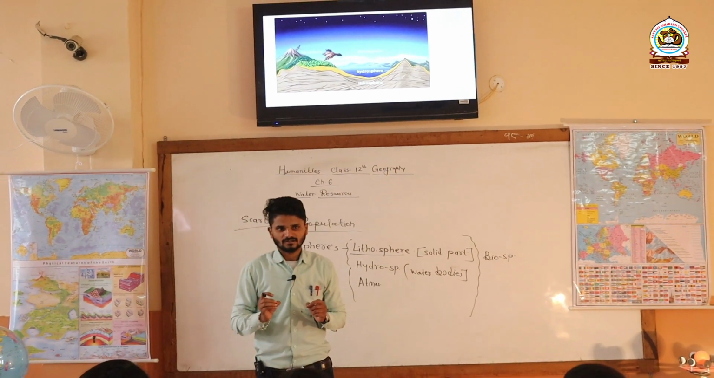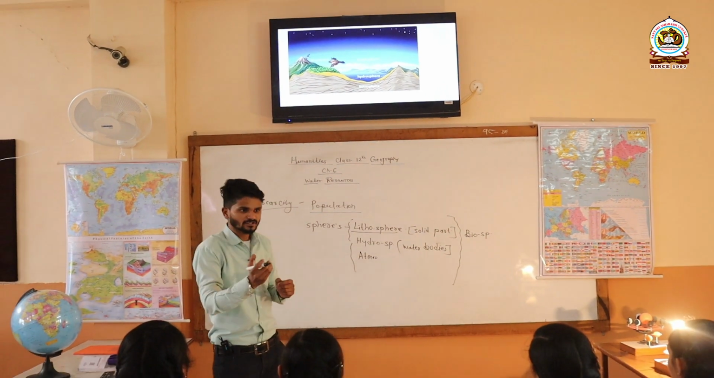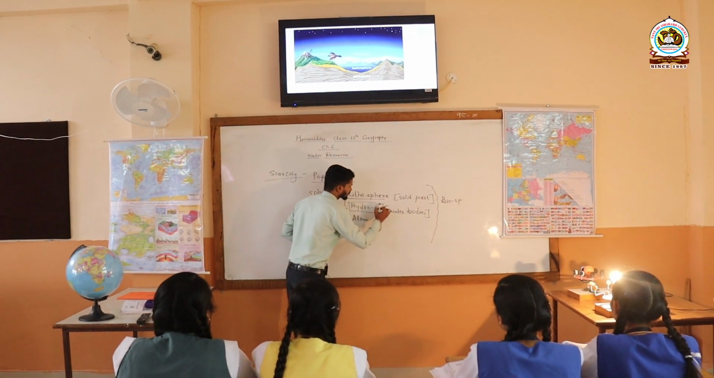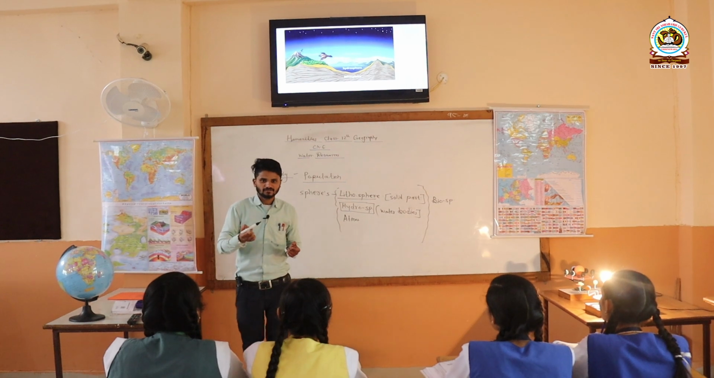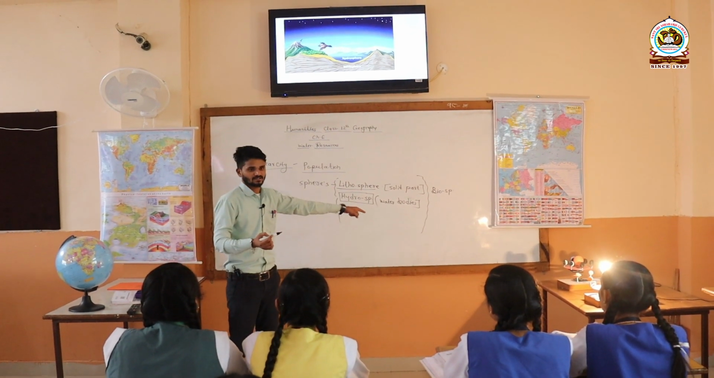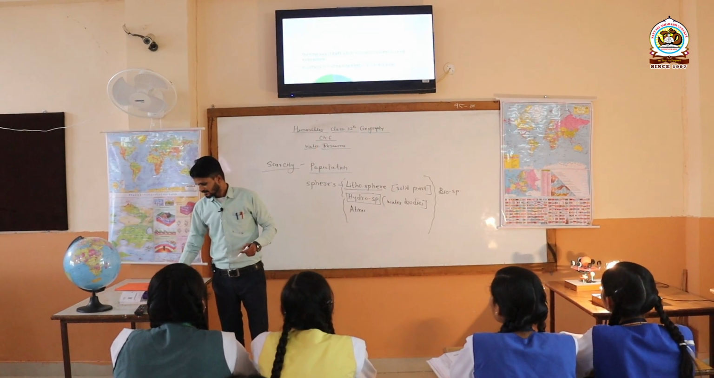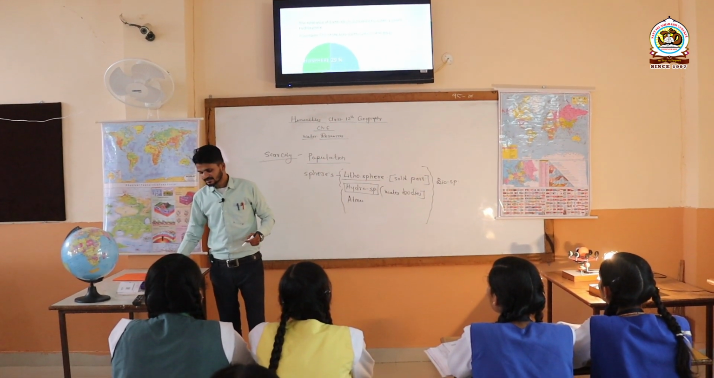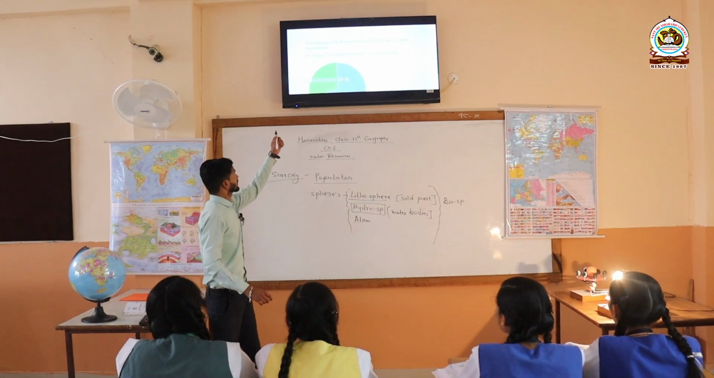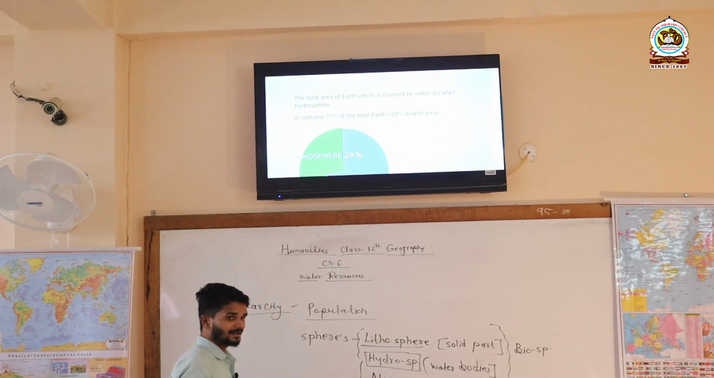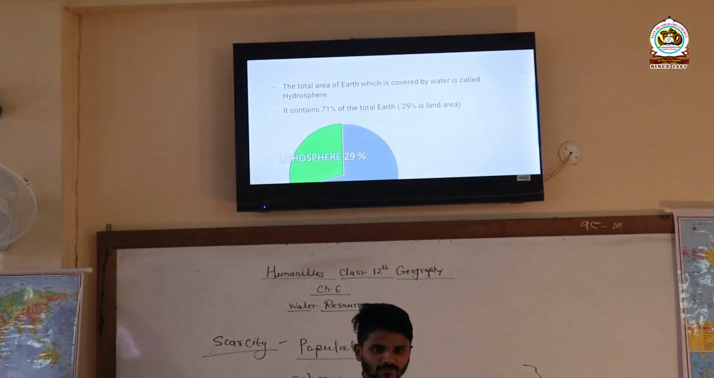So actually, are you getting that? Actually in this chapter, what do we have to study? We have to study about the hydrosphere, which is what? Water bodies, okay? So let's see here. This we already discussed. Hydrosphere is what? The total area of the earth which is covered by water is called hydrosphere. Have you got the point?